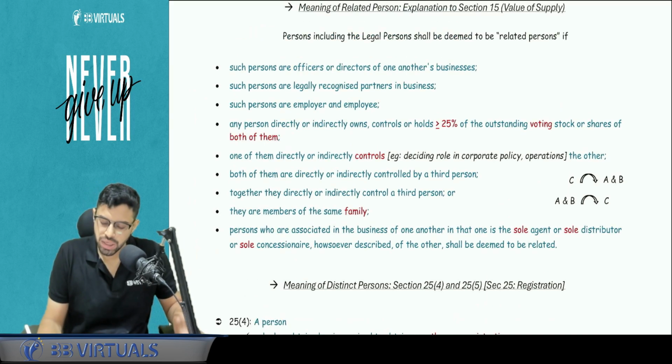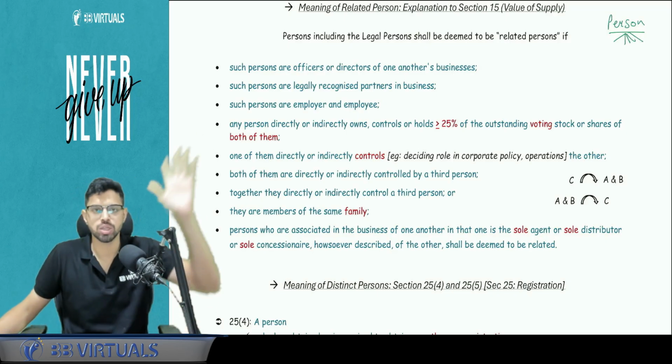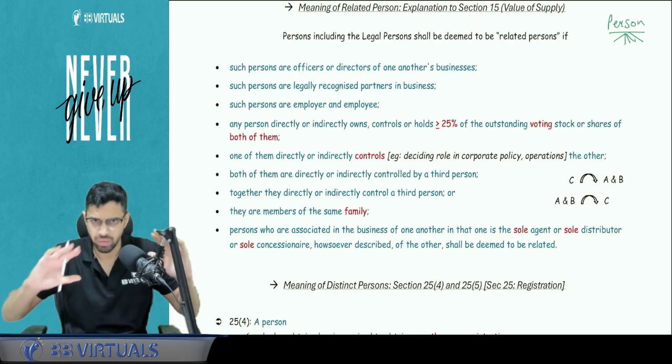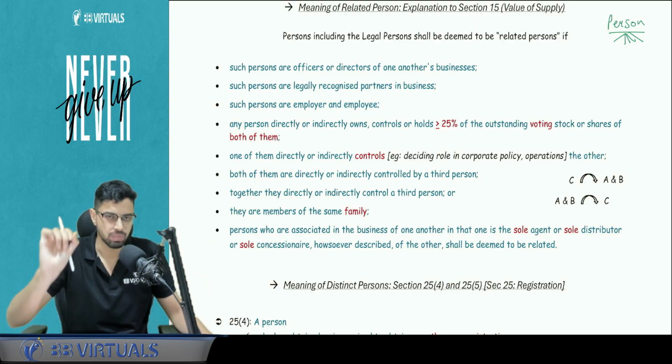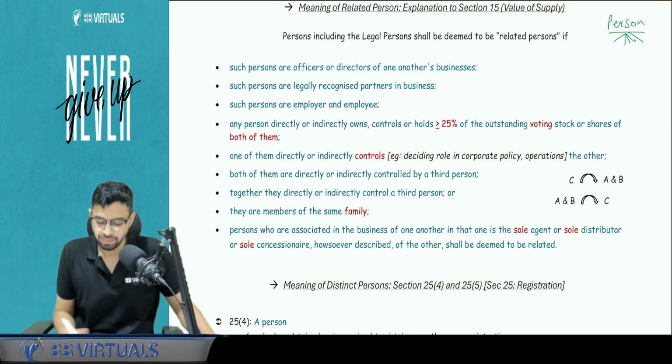Okay, one more thing in general you need to know. Person means it can be individual, it can be company, LLP, firm, any form of a structure. Income tax, you read the person, kind of like same situation, the same definition applies in the GST also. No analysis extra required for the definition of person. So person is individual also, company, entity, firm, LLP, everyone.